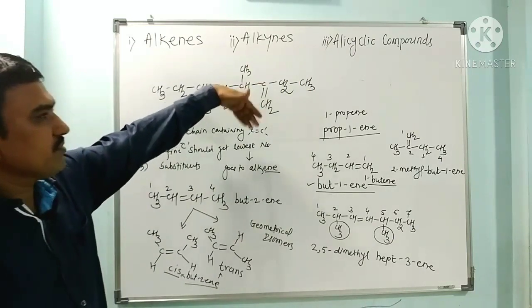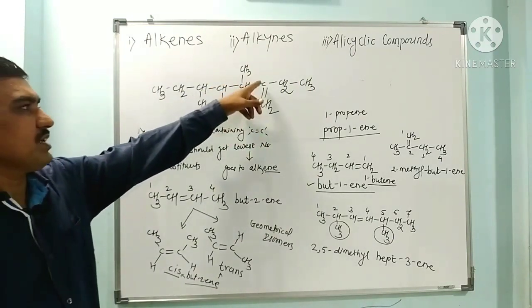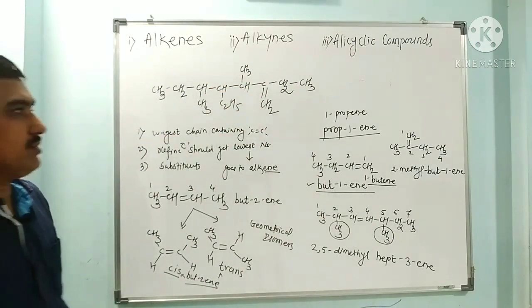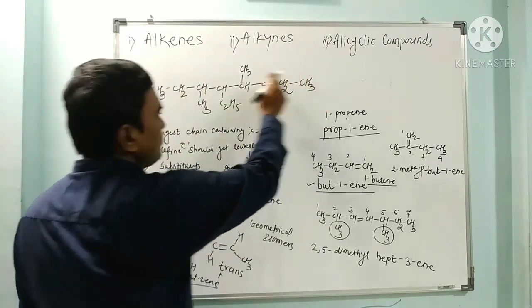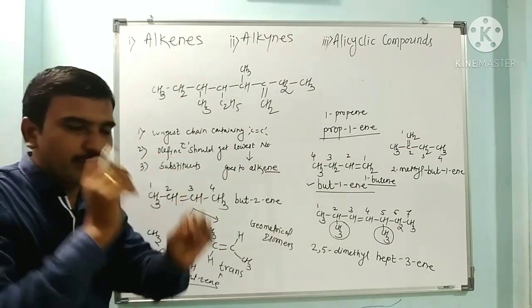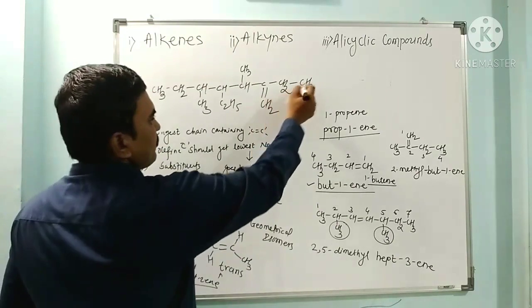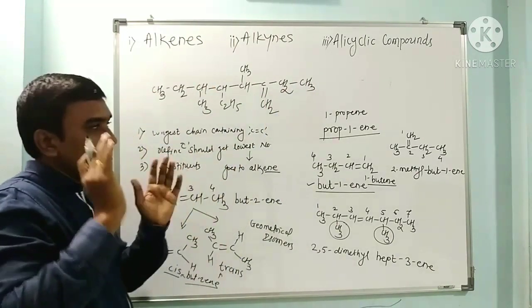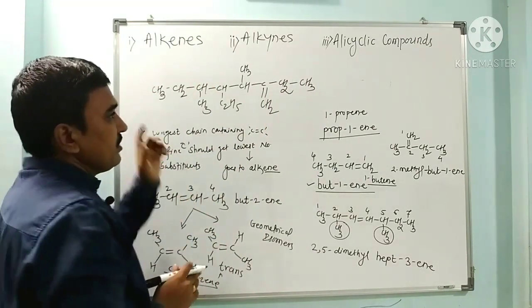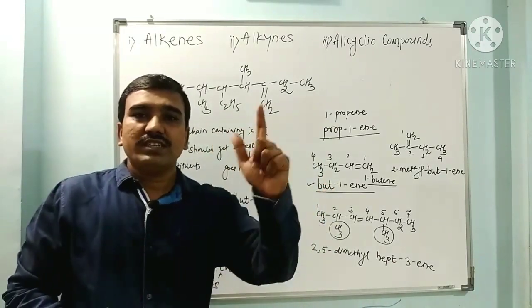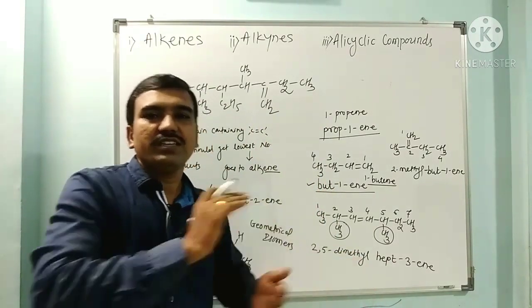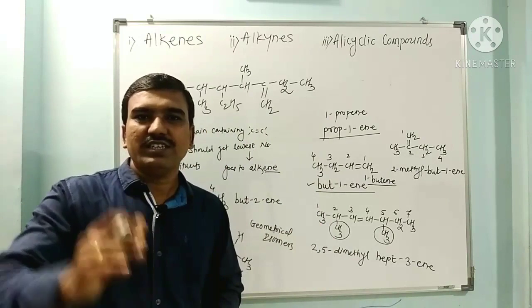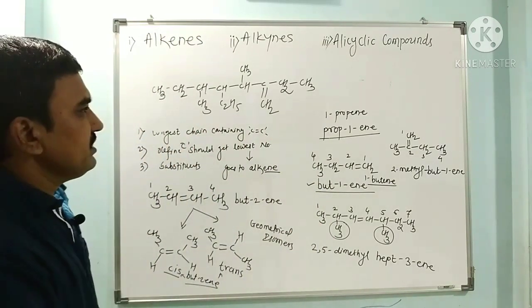The double bond is between these two carbons, but this longest chain of carbons does not contain it. So instead of this numbering, the straight chain must contain the double bond if a double bond is there in the compound. So the longest chain should possess the double bond.